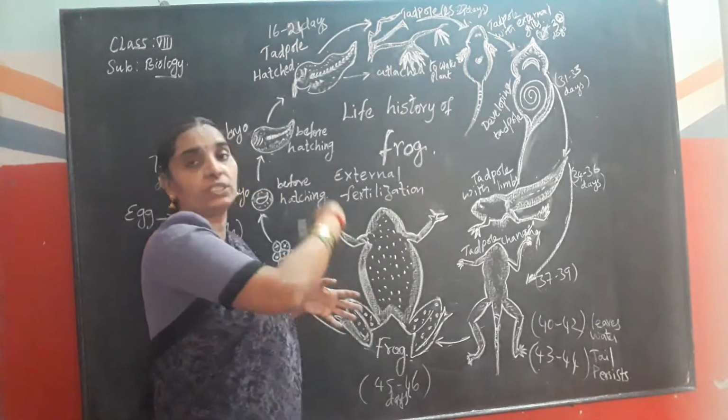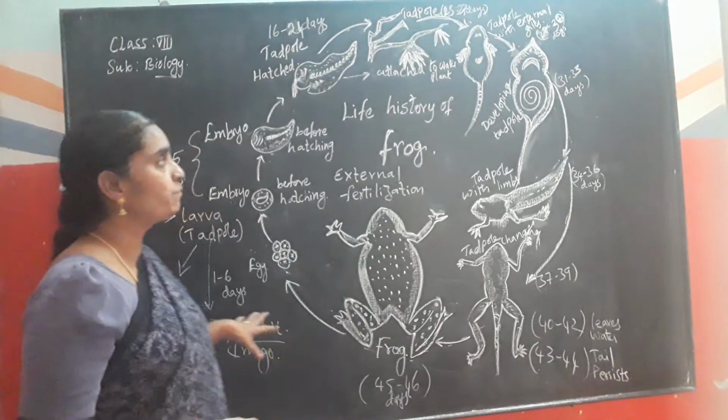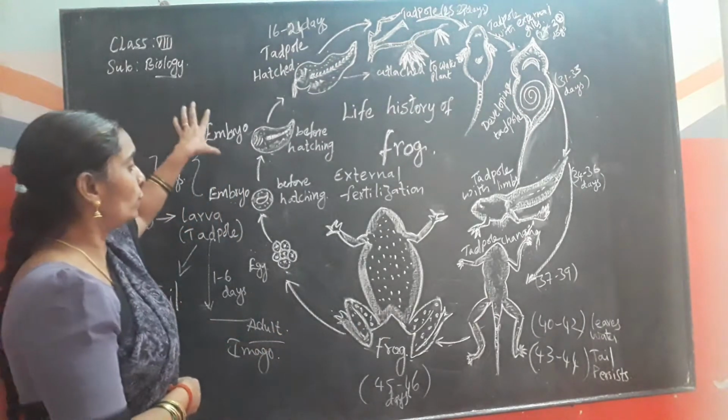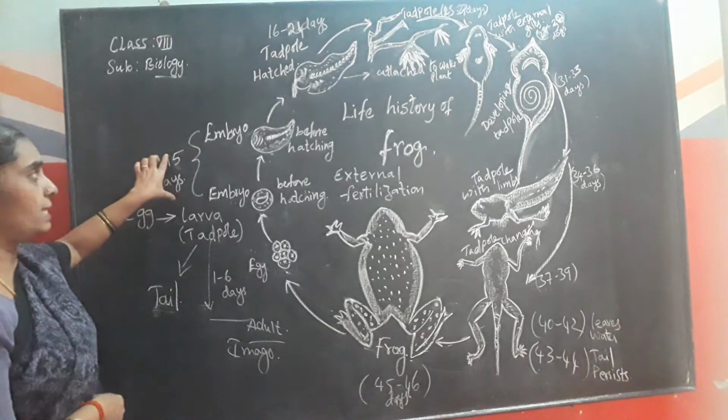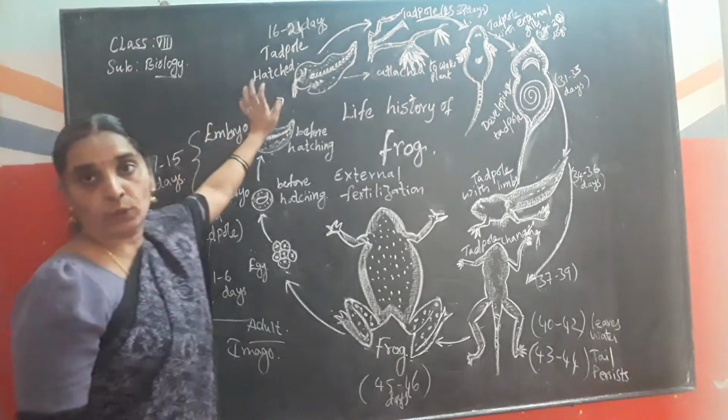All this transformation changes takes place. How does this transformation take place? I will tell you now. Okay children, so I told you within 15 days the embryo develops into the tadpole stage.